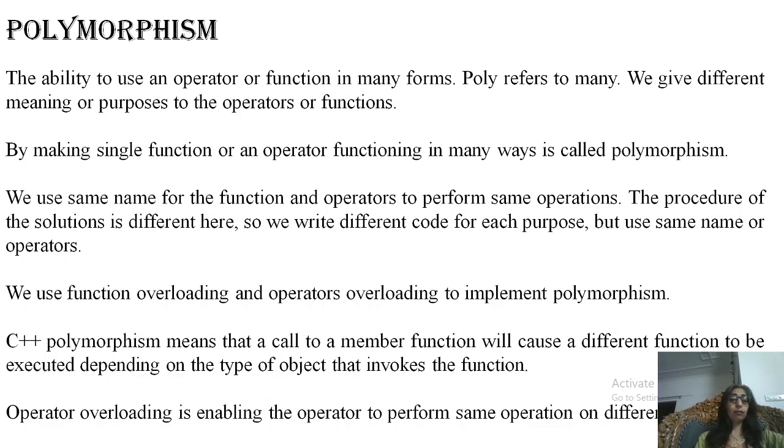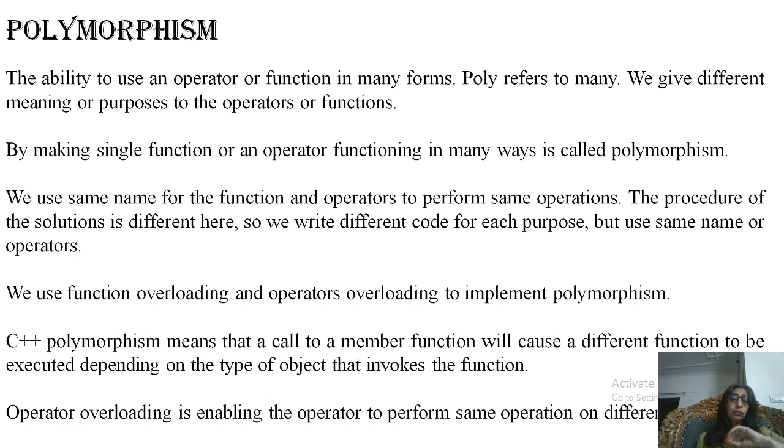Like we can have the same function name for different activities. Although these activities are similar in one way or another, we can use the same operator to perform different types of operations. So making a single function or an operator function in many ways is called polymorphism.